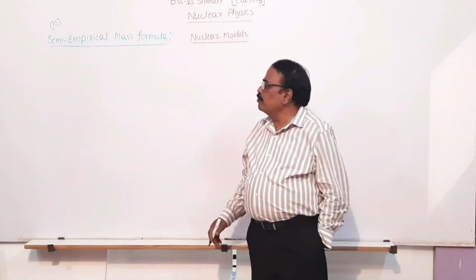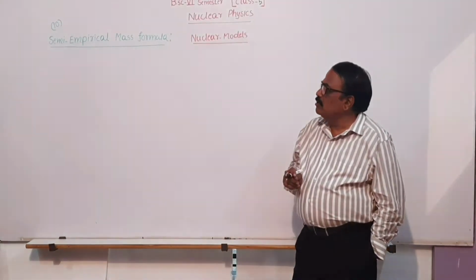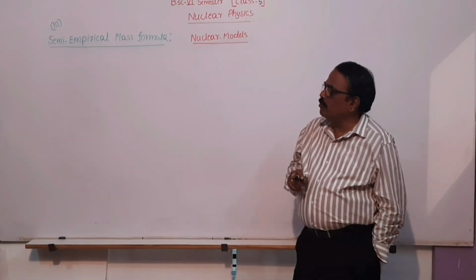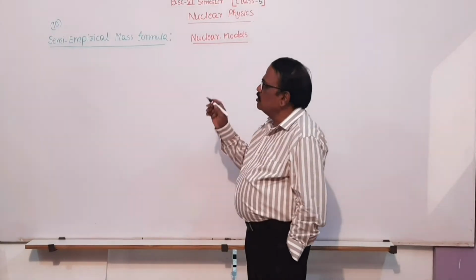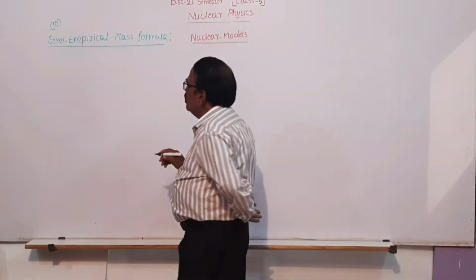Now next we have to obtain the semi-empirical mass formula of a nucleus. We will ask this in the examination as a 10-mark question.